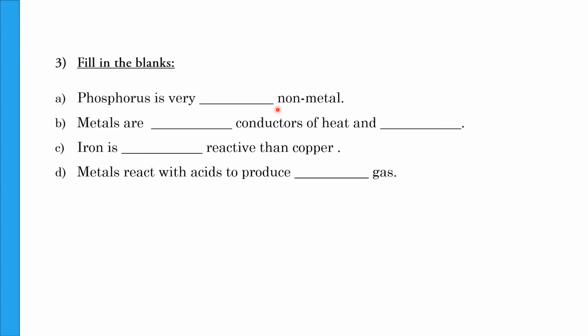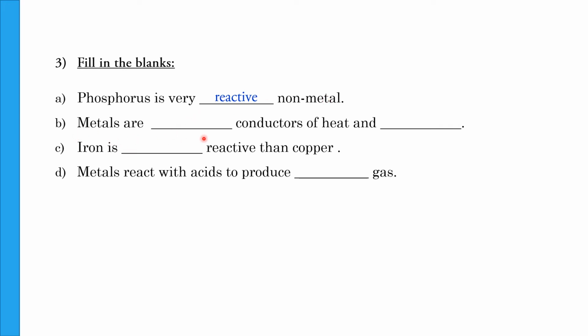Fill in the blanks. Phosphorus is very dash non-metal: reactive. Usually reactivity is a feature of metals, but phosphorus is unique in the sense that it is a reactive non-metal. You cannot leave it in open air. It readily reacts with oxygen in the air. So phosphorus is usually stored in water.